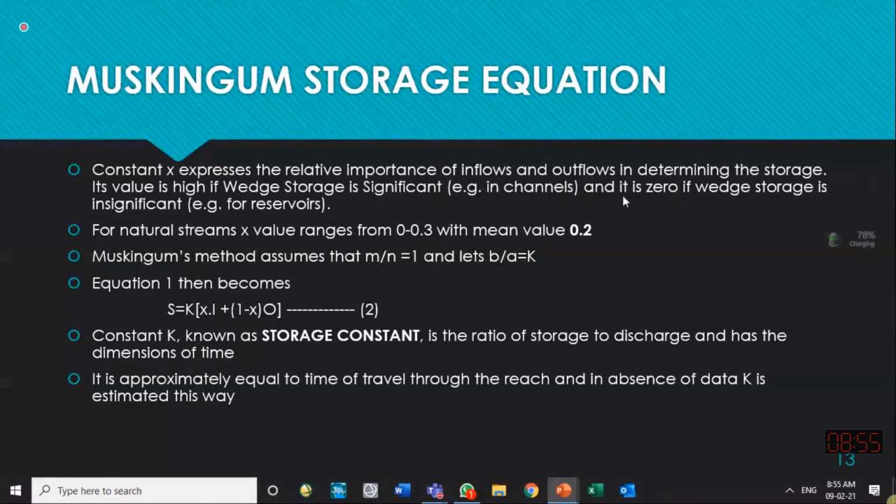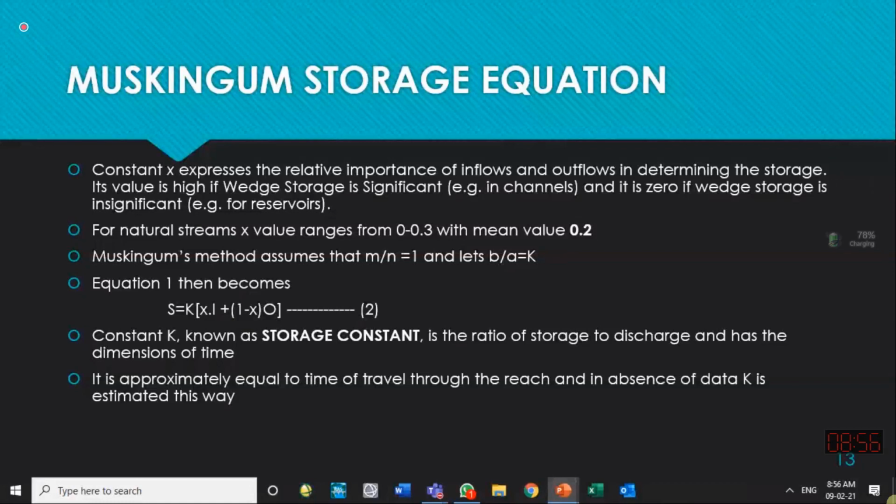It is also said that its value is 0 if wedge storage is insignificant. If the shape of the flood wave is very mild, if it is very flattened, then wedge storage reduces to very low limits. In that case, x should also be taken close to 0. So lower the wedge storage, lower should be the x value.